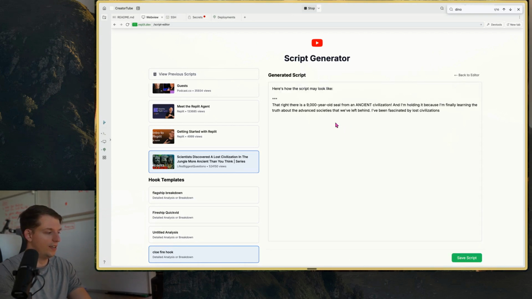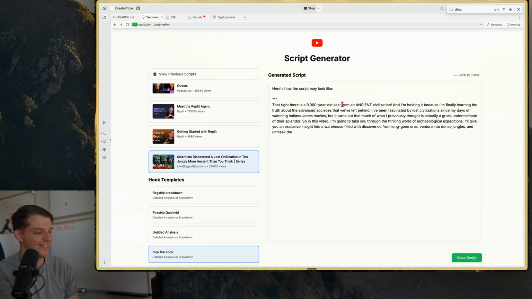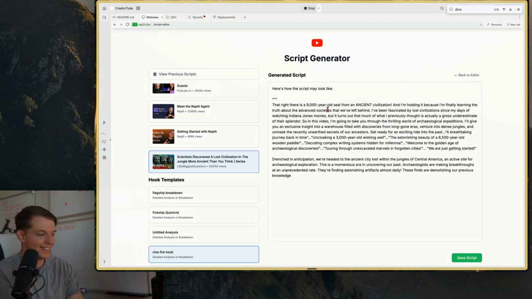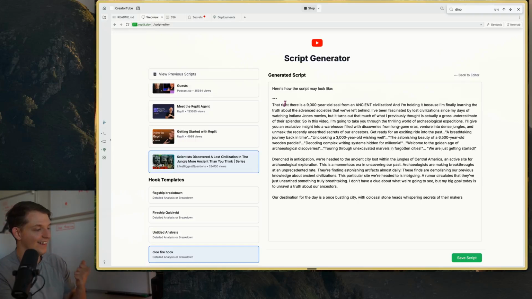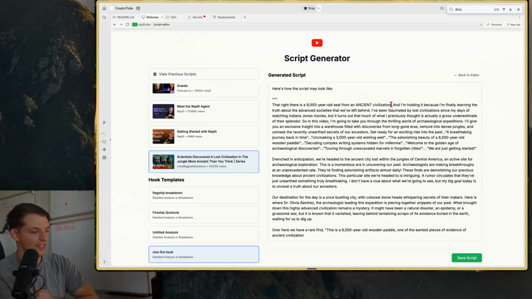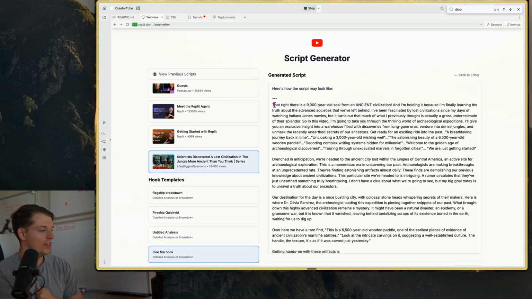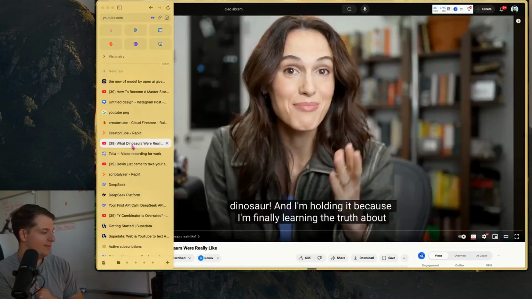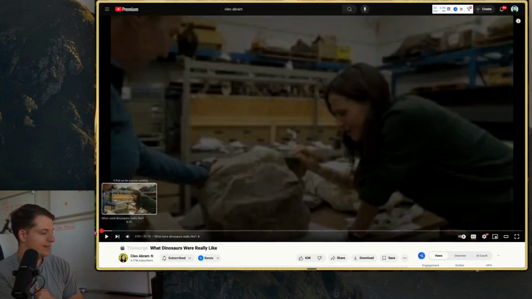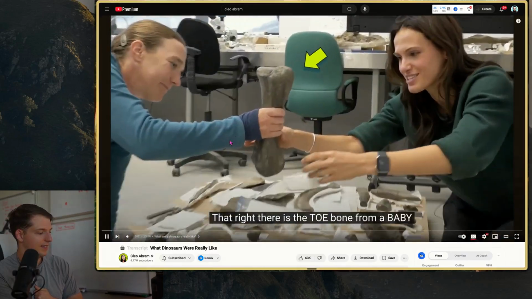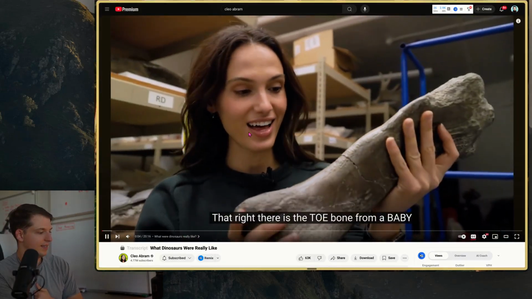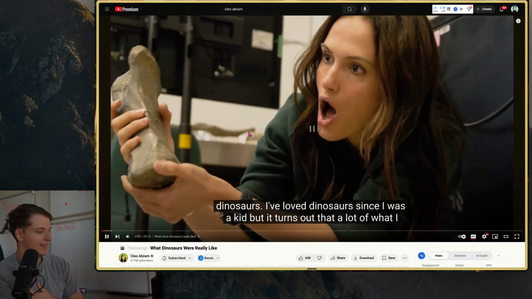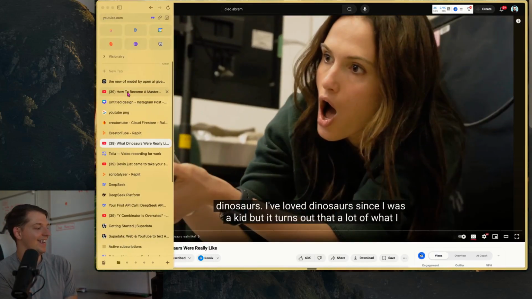This right here is a 9,000-year-old seal from an ancient civilization, and I'm holding it because I'm finally learning the truth about advanced societies. So it literally took the hook from that video and converted it, right? Here. That right there is the toe bone from a baby dinosaur, and I'm holding it because I'm finally learning the truth about dinosaurs. And so it literally converted it into that hook.